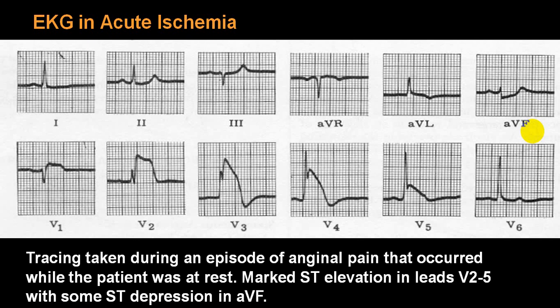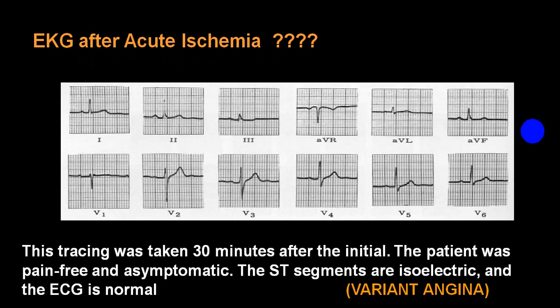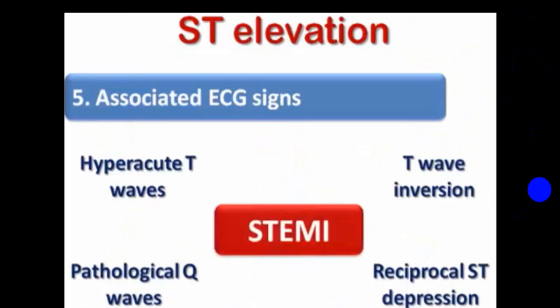Here ST segment is elevated in V1, V2, V3, V4, V5, and you can see in the next ECG, the ST segment has become isoelectric and normal. So this is what we call classical Prinzmetal angina or variant angina or vasospastic angina. And that is because of vasospasm, which is reversible. So when there is a normal artery, ST segment is normal. Spasm, ST segment elevation. Spasm is relieved, ST segment comes back to normal. That is classical vasospastic angina or Prinzmetal angina.